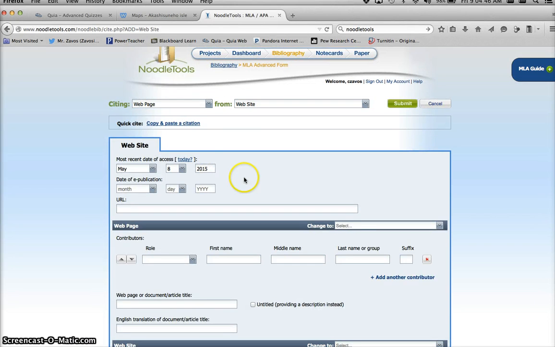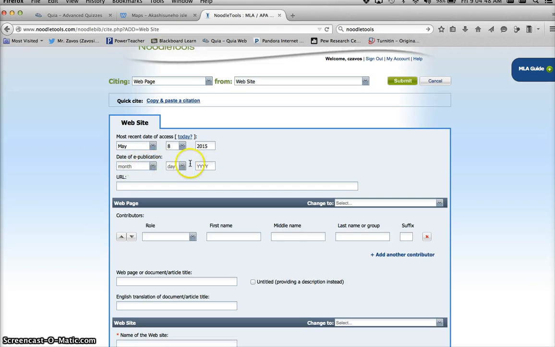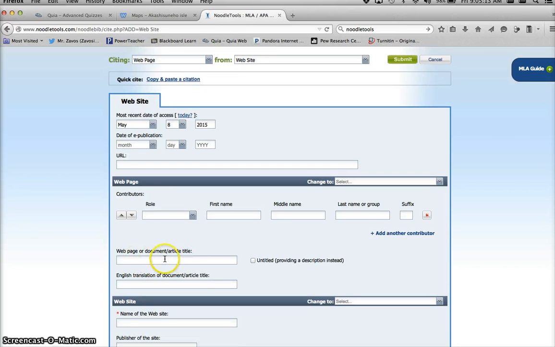Alrighty, now, several things. I don't know when this was published. You could say two days ago, but we're going to pretend that we don't know, even though I know my son published it last night. And a lot of you don't know who actually was the editor of the site itself, and you don't need to ask anybody from other classes. So we're not going to worry about this, and we're not going to worry about this. Now, we are going to worry about the web page.